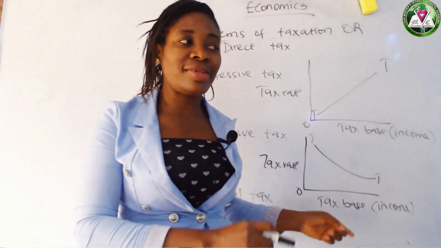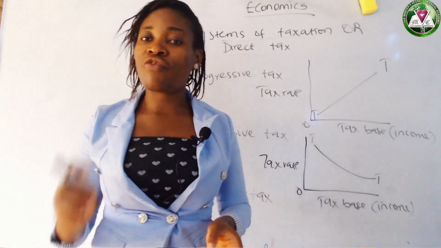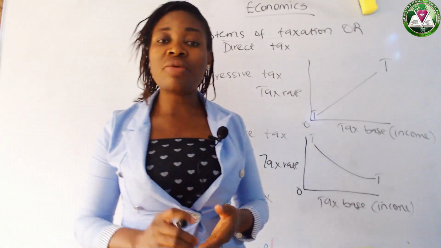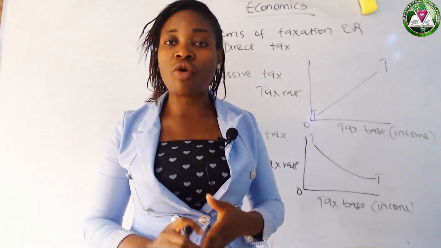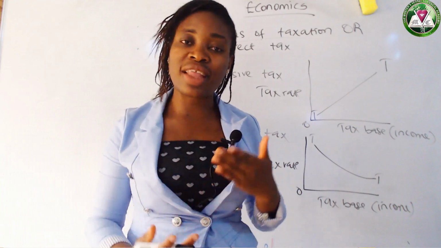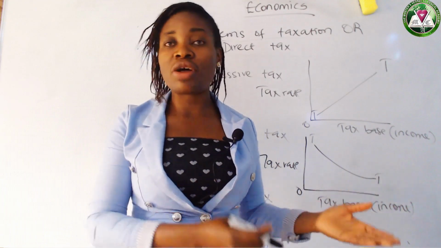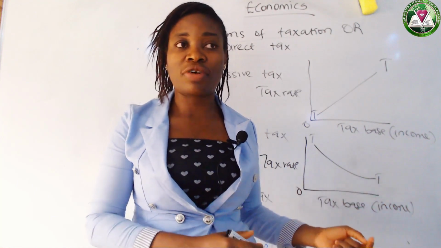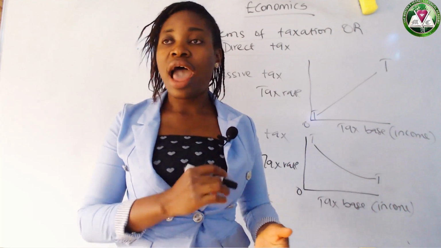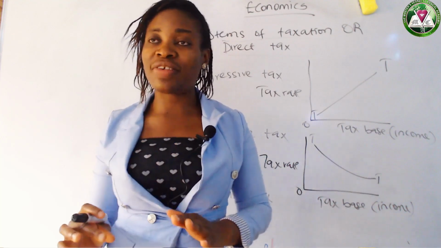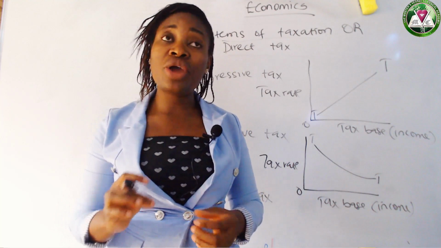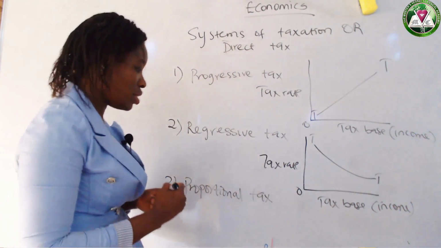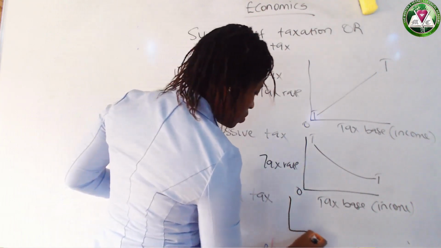While the other person is paying 10% and his salary may be 5,000. So in this case, the rate of tax is the same, irrespective of their level of income. So they pay the same percentage of tax. It may not really be the same amount they pay, because 10% of someone whose income is 5,000, and 10% of someone earning 100,000, will not be worth the same. So the diagram will look this way. We take this shape. We have something like this.